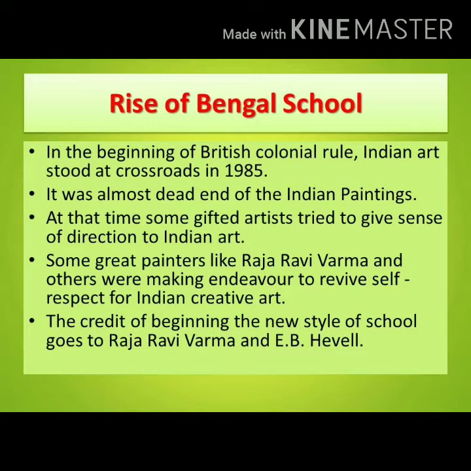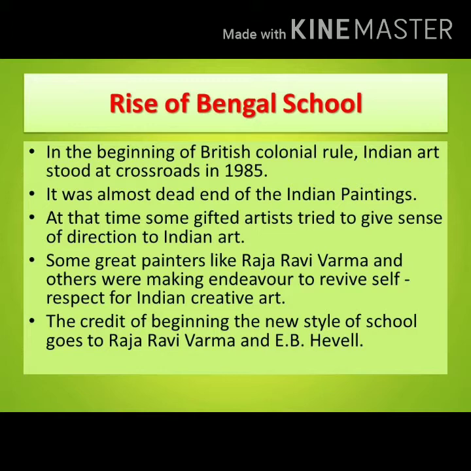The credit of beginning the new style of school goes to Raja Ravi Verma and E.B. Havell. E.B. Havell was the principal of Madras School of Art. After that, he was transferred to Calcutta, now known as Kolkata. There he was introduced to Abanindranath Tagore, who was the first pioneer, or we can say the leading artist, of India. So we can say that they are responsible for the beginning of the Bengal School of Art in India.